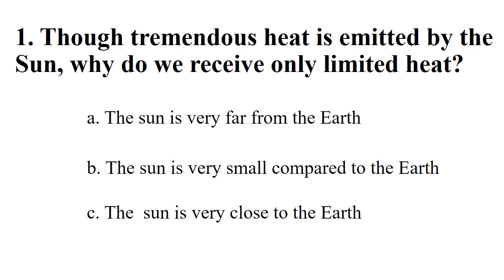Number 1. Though tremendous heat is emitted by the Sun, why do we receive only limited heat? Options: The Sun is very far from the Earth. The Sun is very small compared to the Earth. The Sun is very close to the Earth. The right option is: the Sun is very far from the Earth.